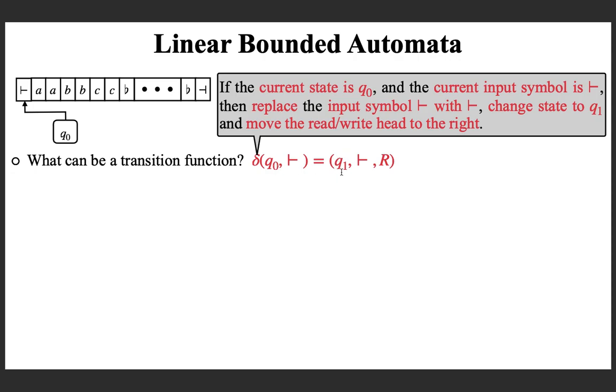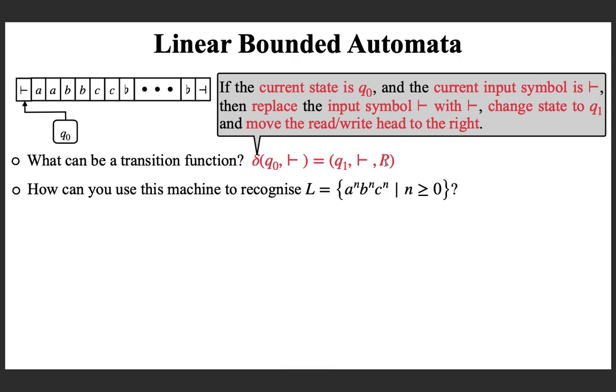That is, change your state to Q1. Replace the current input with this input. That is, in this case, it is not going to make any change in this cell. But you have to always say what symbol is going to be rewritten in the current cell. If you don't want to change, the same symbol you can give here. And then you have to say, move the read write head to the right is what you are saying. Here you can either say R or L. R means you move to the right, L means you move to the left. That is what you are saying.